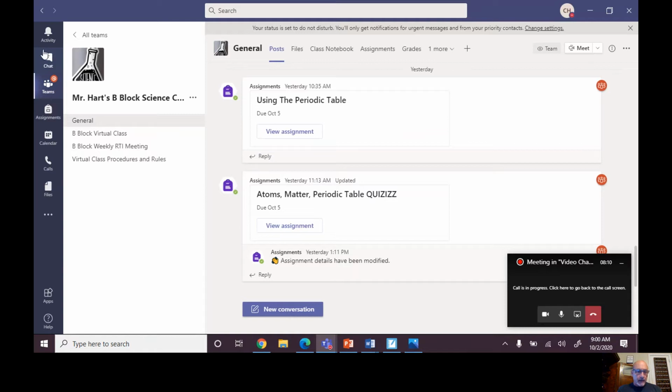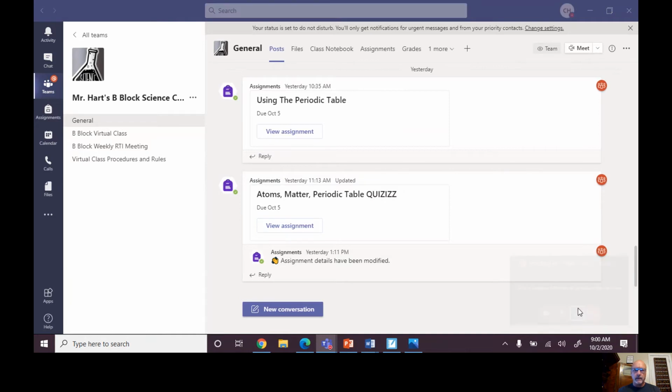When I get a chat, I pretty much see it immediately. So it's a good idea to utilize this platform first, and then if I can't be reached there, then to send me an email. That's pretty much it for the Teams platform and everything you need to know there.